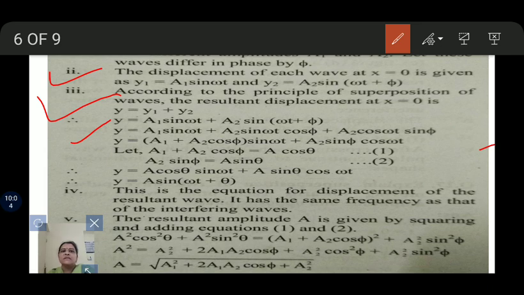This is the equation for displacement of the resultant wave. It has the same frequency as that of the interfering waves. The resultant amplitude A is given by squaring and adding equations 1 and 2. Then we get A² cos² θ + A² sin² θ = (a1 + a2 cos φ)² + a2² sin² φ.